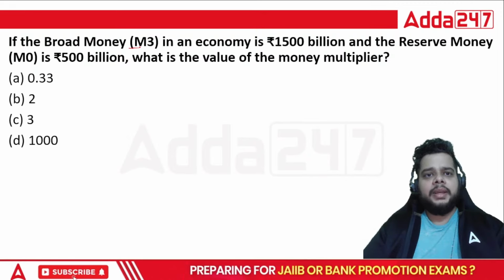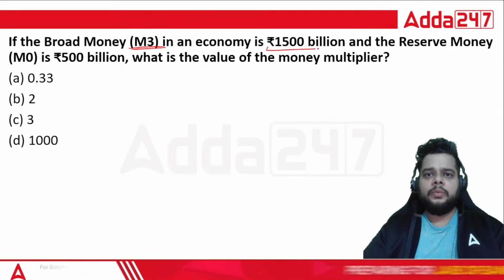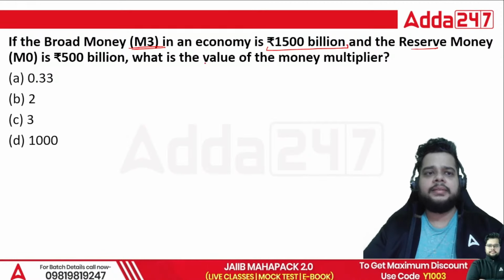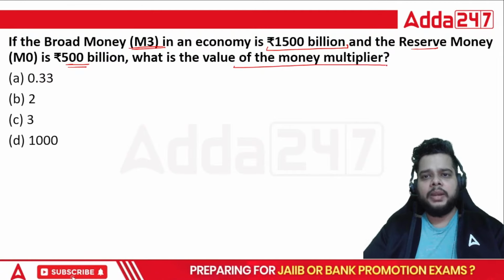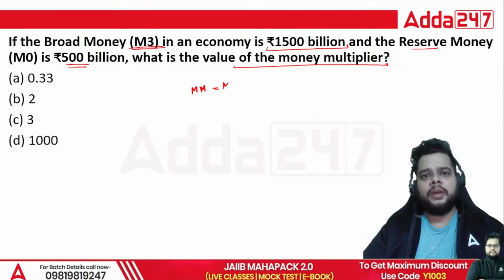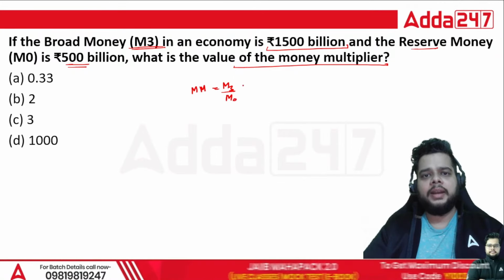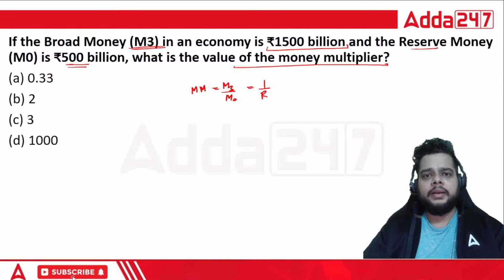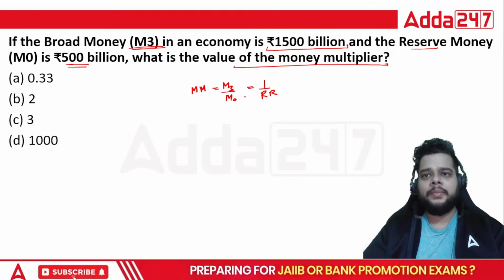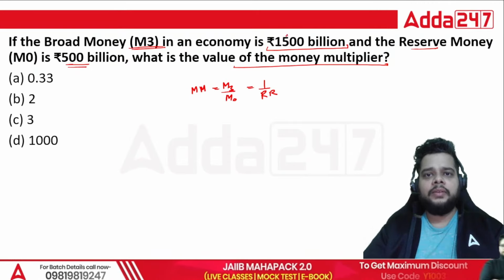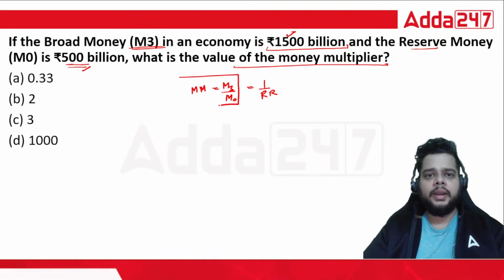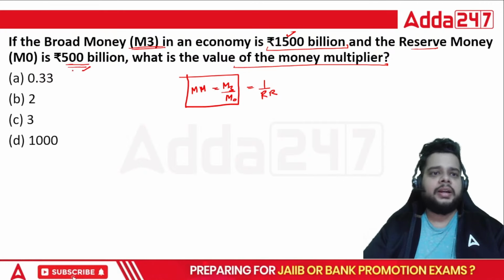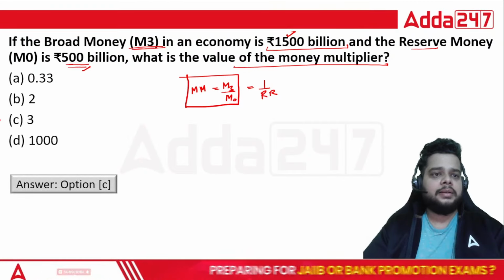If the broad money M3 in an economy is rupees 1500 billion and the reserve money M0 is 500 billion, what is the value of money multiplier? So for money multiplier, we have seen two formulas. It is equal to M3 by M0. The second formula is 1 divided by the reserve ratio. Here you are given 1500 M3 and 500 M0. Only this formula will be utilized. What will be the right answer? 1500 by 500, which will give us C as the right answer.